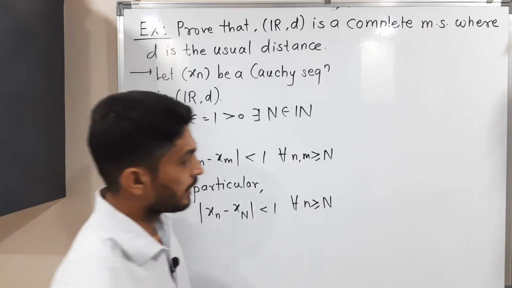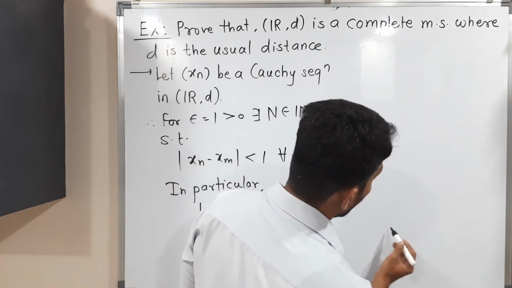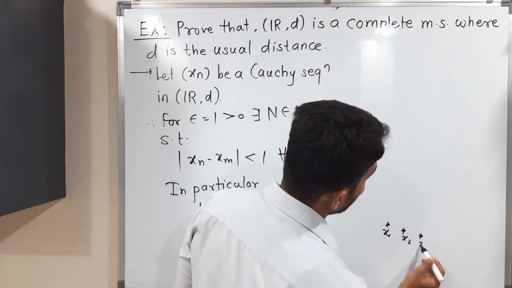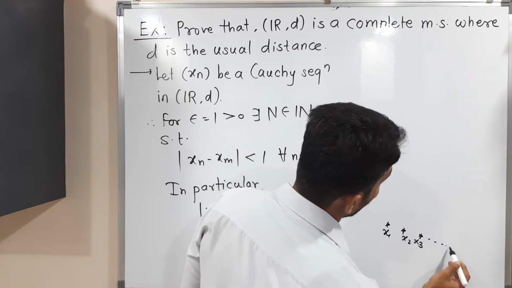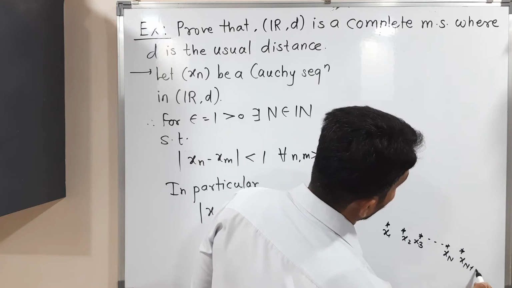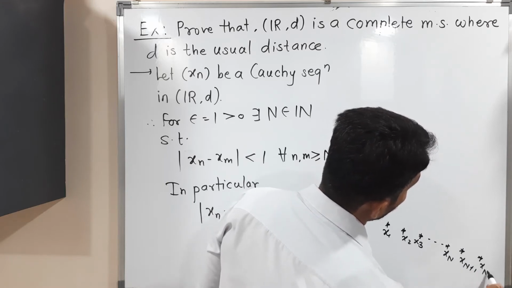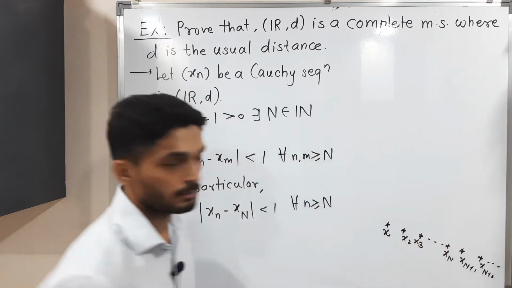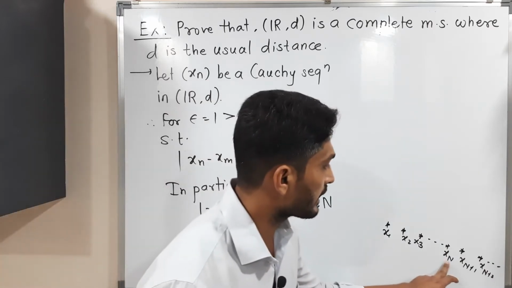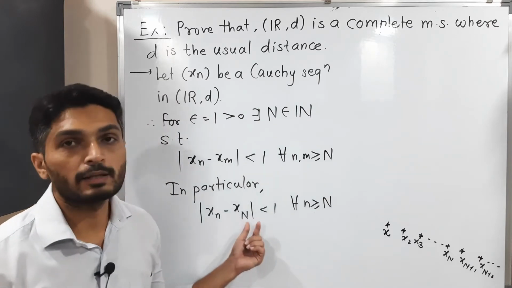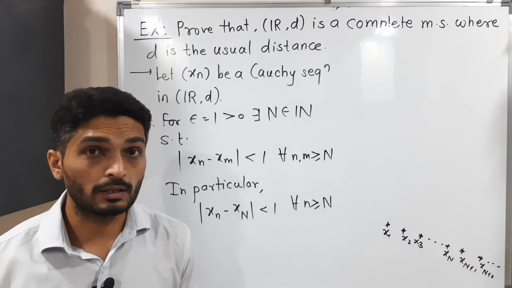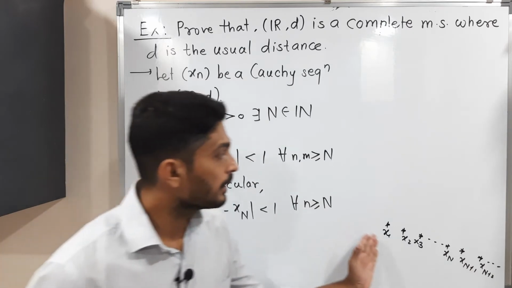Let me show you what is actually happening. We have a sequence x1, x2, x3, and so on. There is some xN, next xN+1, next xN+2, and so on. What we are saying here is the distance between xN and the later terms is less than 1, but we are not talking about the previous elements.